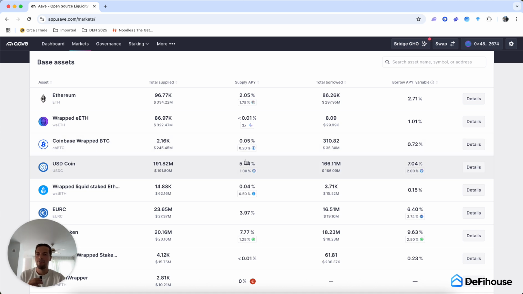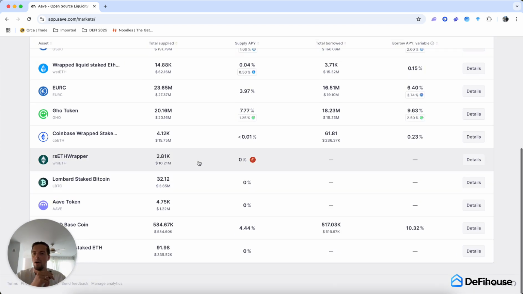Once this number becomes even higher, for example, from 191, if this would be 185, this number would be close to 7 to 8%. The same can happen vice versa. If you have 191 million deposited and only 50 million borrowed, this number would be close to 1 or 2%. Simple as that. And you can see all of the assets as well below.